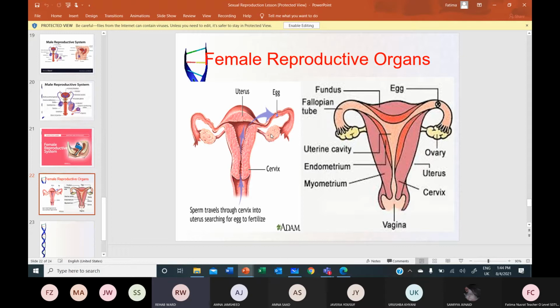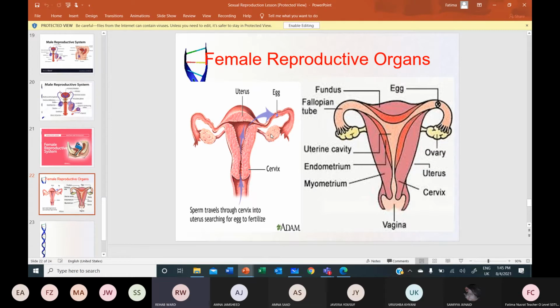And the ovary releases the eggs into the oviduct. There are two oviducts, one coming from each ovary. They are also called fallopian tubes, and they lead from the ovary to the uterus. The uterus is the name for the womb. It is where the baby or the fetus develops during pregnancy.